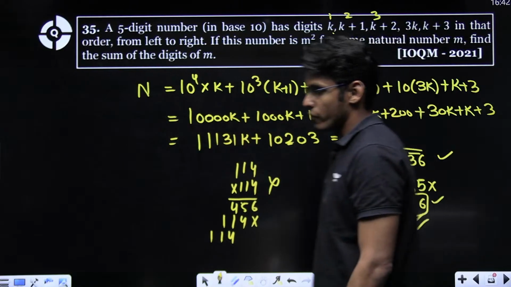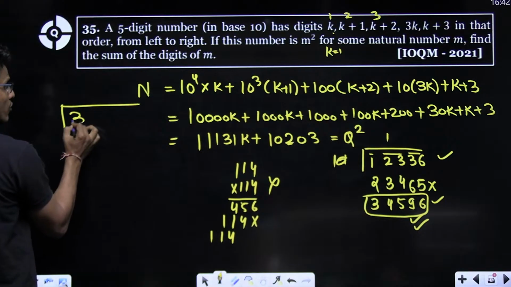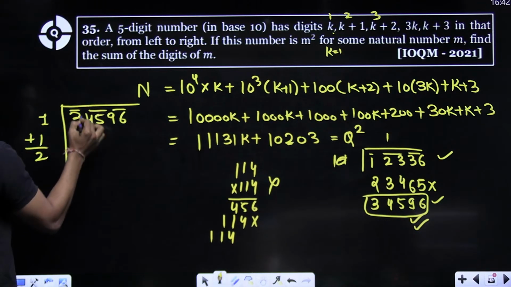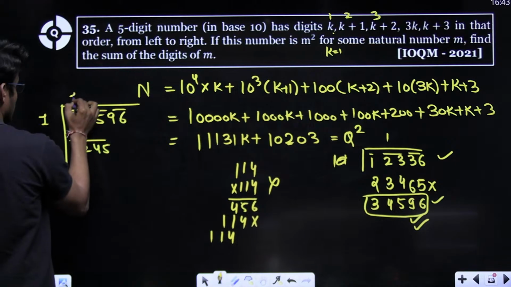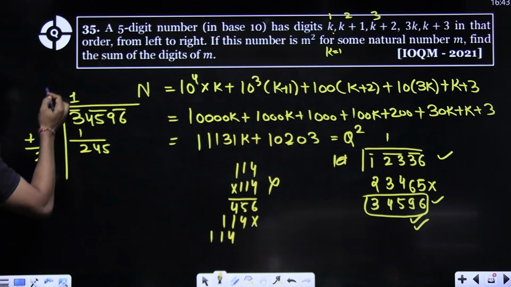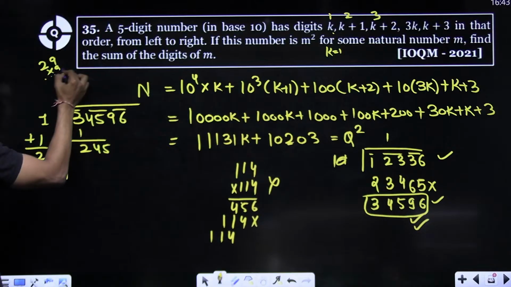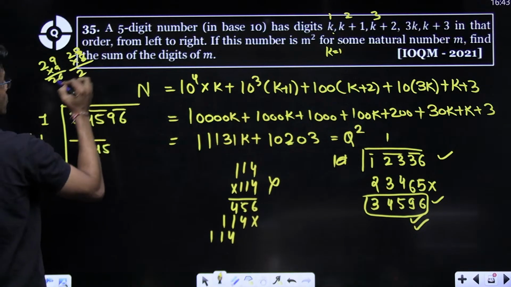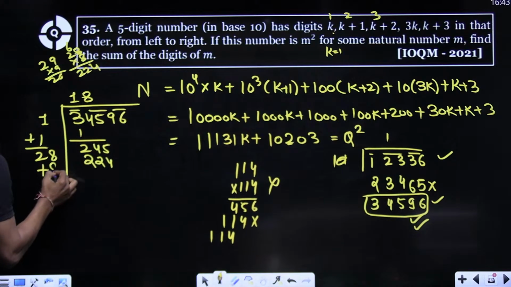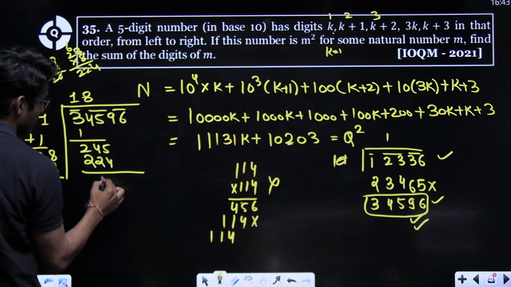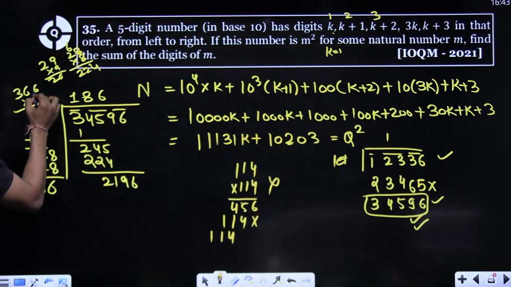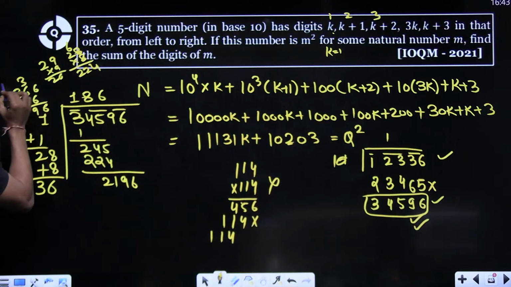Now you have to take the square root of 34596. 29 nines are 261, 28 eights are 224. 2196.